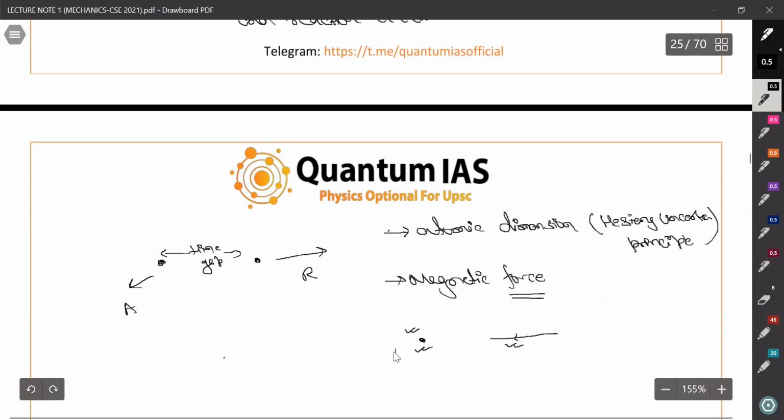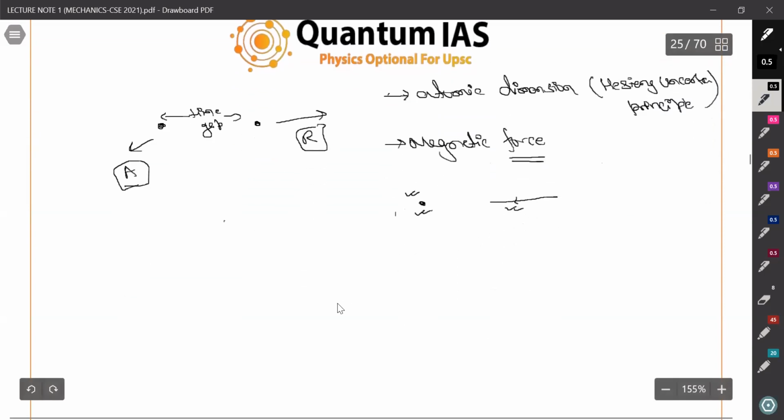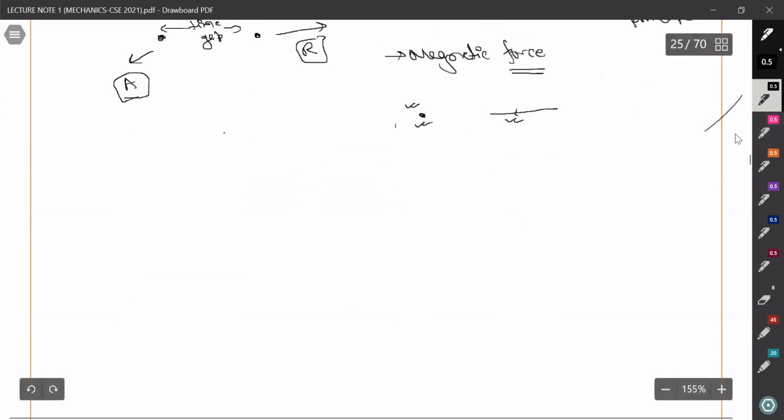Okay, but you have to consider one thing: if action and reaction are not occurring simultaneously, then the third law is not valid. And this will be the most common case when we read about electromagnetic radiations. Okay, so that's the theory part. We have to read about Newton's laws of motion. Now let us discuss some of the questions based on it.